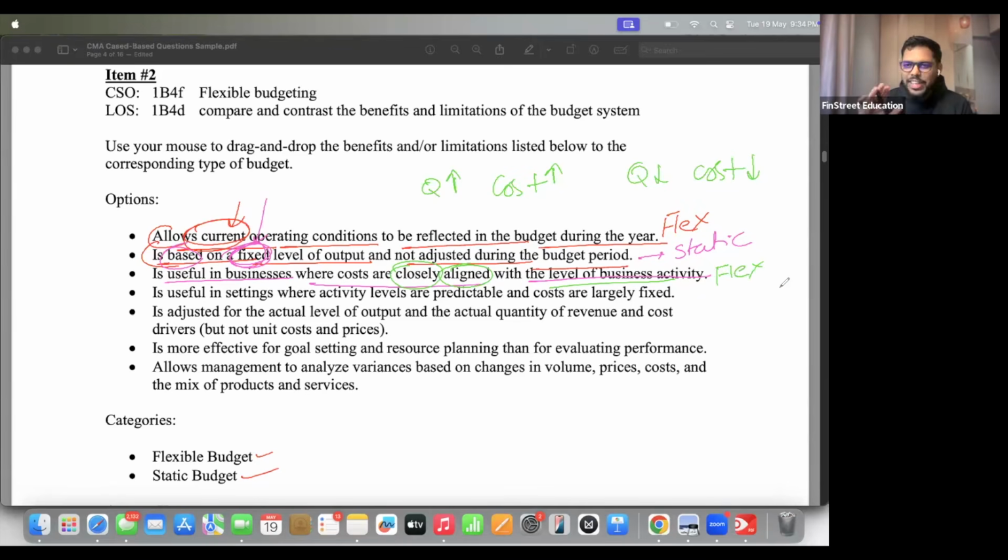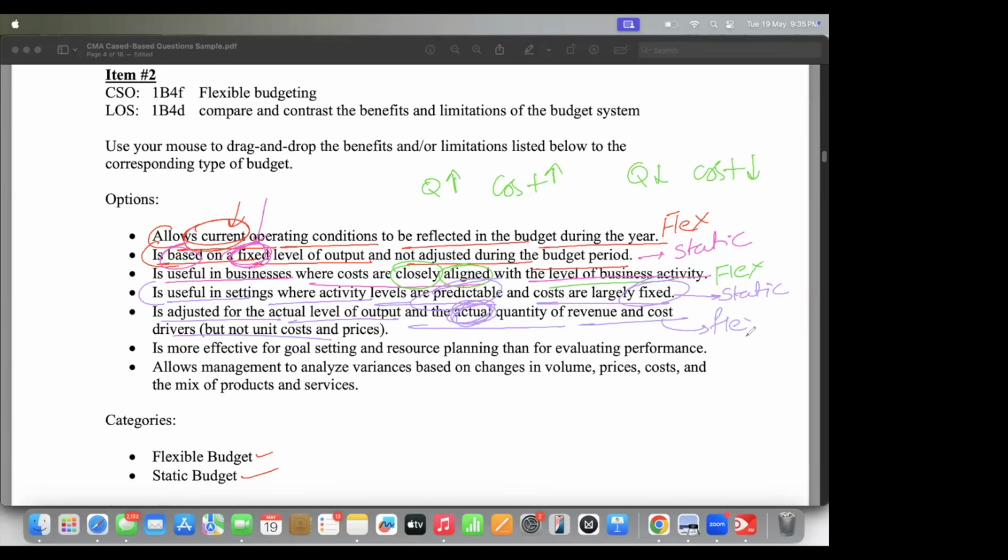I haven't solved this. Okay, I'll also check my answers later on, but I think this should be flexible. Next, is useful in settings where activity levels are predictable and costs are largely fixed. Predictable and fixed. This is giving you a hint. Static. Next, is adjusted for the actual level of output and the actual quantity of revenue and cost drivers. Actual word is giving you a hint. Flexible.